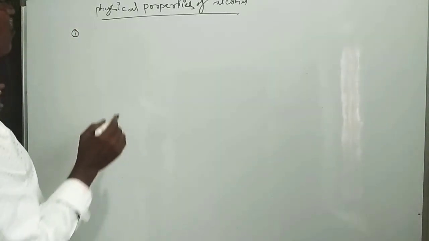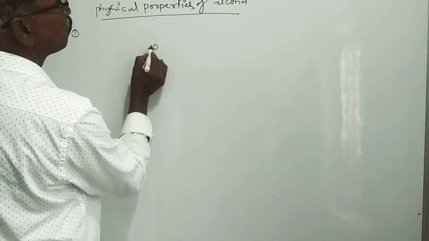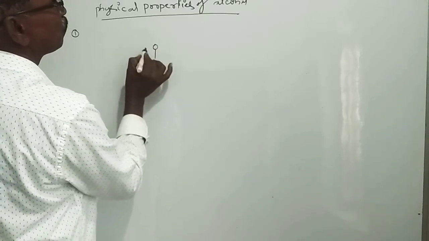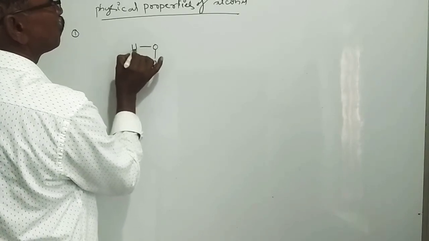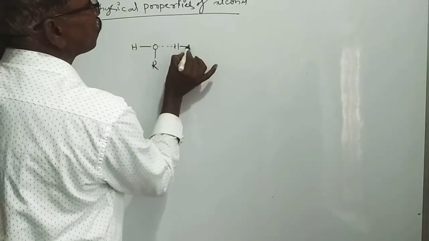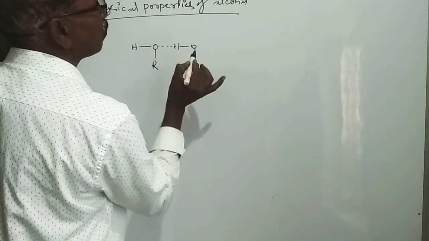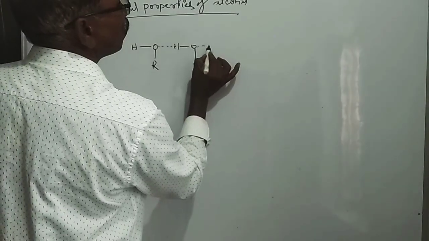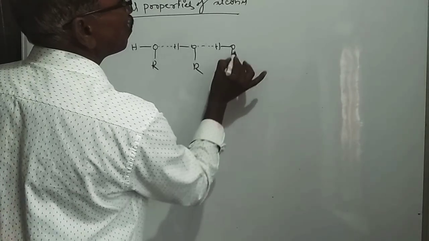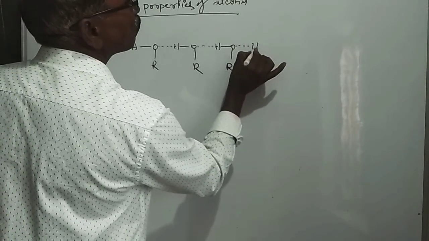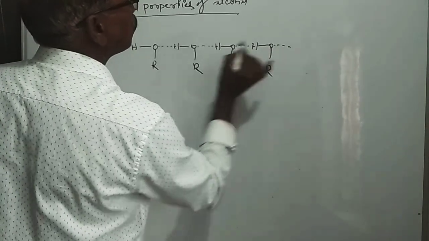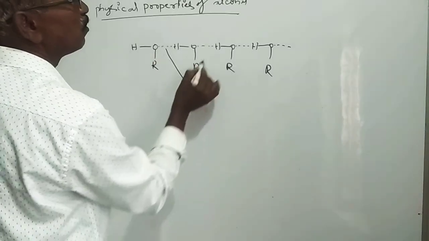So hydrogen bonding in alcohol, OH: hydrogen, oxygen, alkyl, hydrogen, oxygen, alkyl. These are the hydrogen bonds of alcohol.